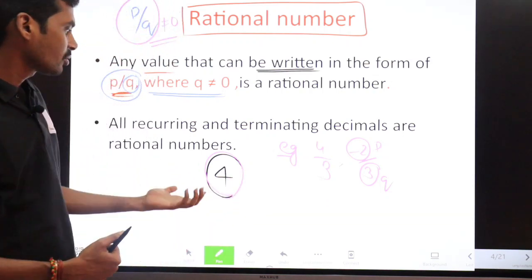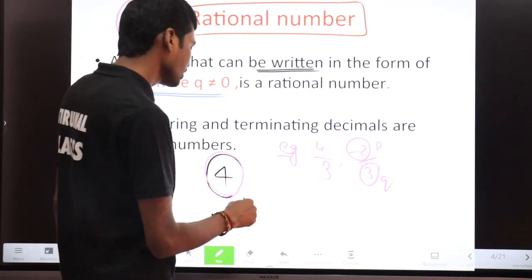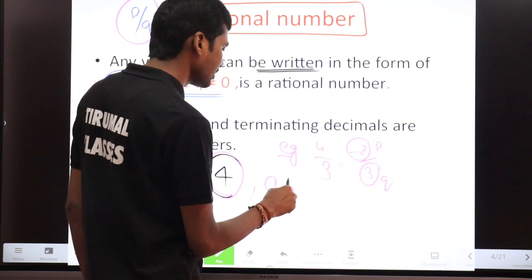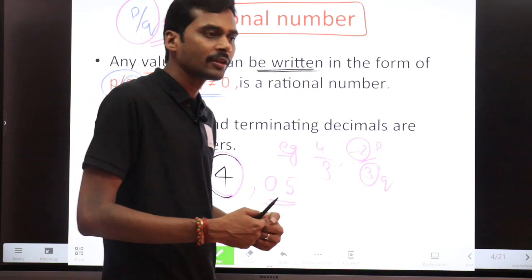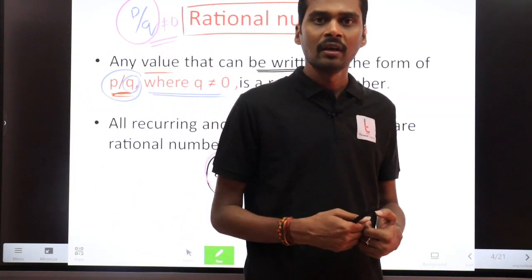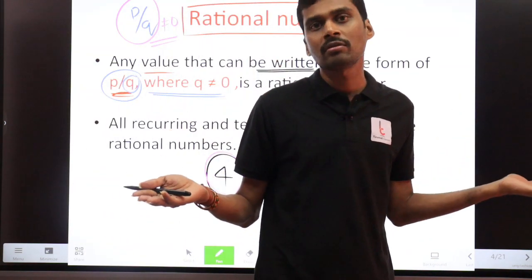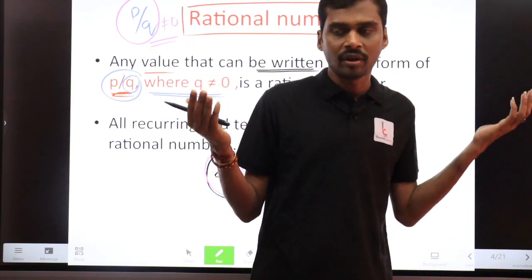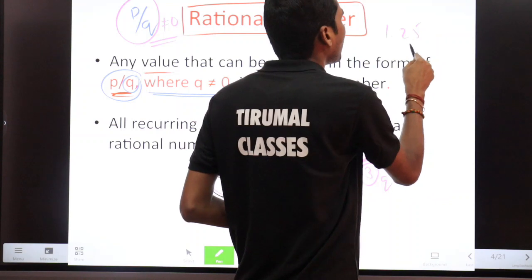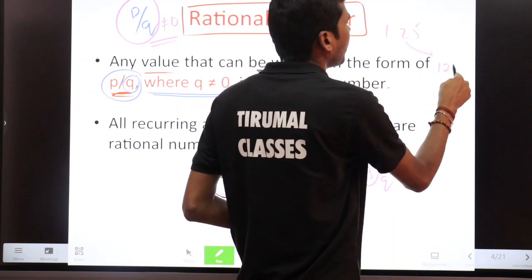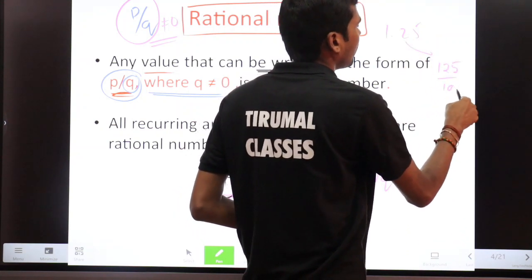And what else? What other numbers do we have? Suppose I take 0.5, can I say that 0.5 is a rational number? Absolutely, because 0.5 is represented as 5 by 10. Which means that all decimal numbers are also rational numbers. If I give you any decimal number, suppose 1.25, you can write this number as 125 by 100.